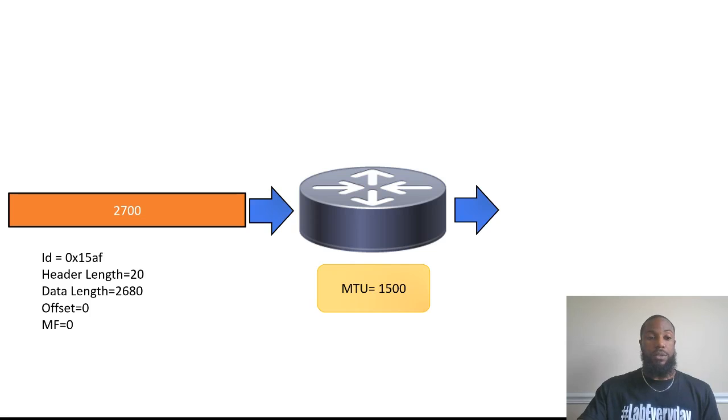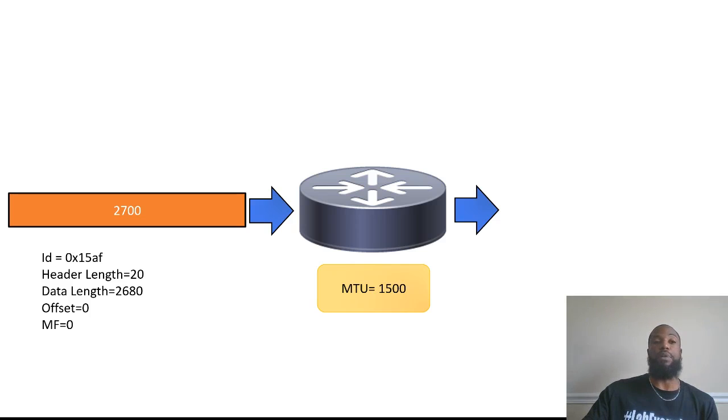And notice also the MF offset just lets you know where in the puzzle pieces this aligns. But it's going to be a number. You've got to take your MTU and divide that by 8. I'm going to send y'all a link that really explains it too, and the reason why the number has to be divisible by 8. That's going to give you your offset number. But right now the offset is 0 because this is the first part of the packet, right?